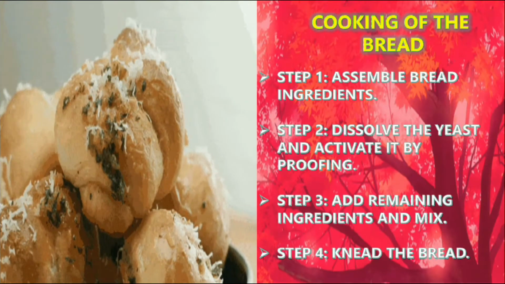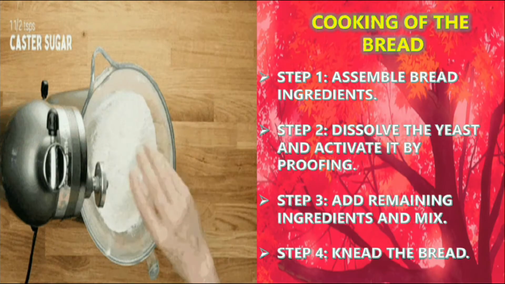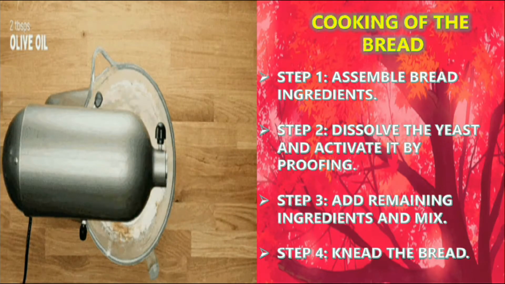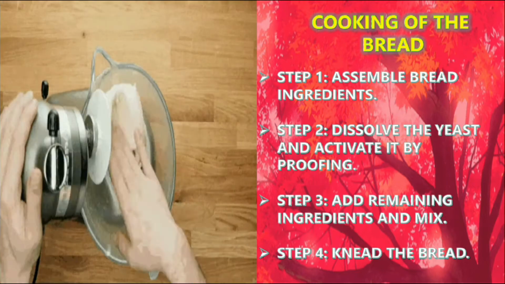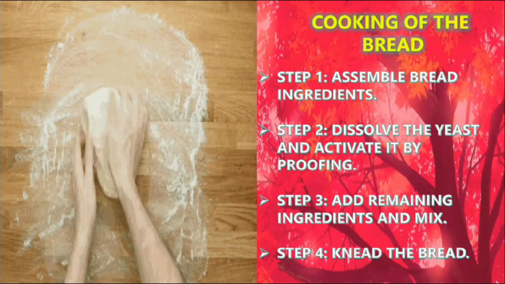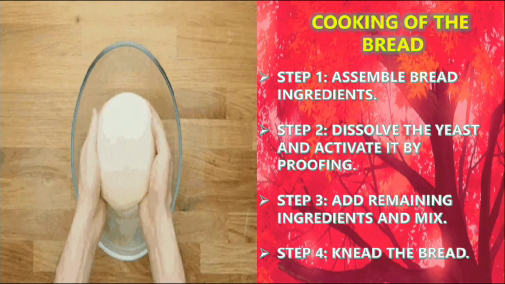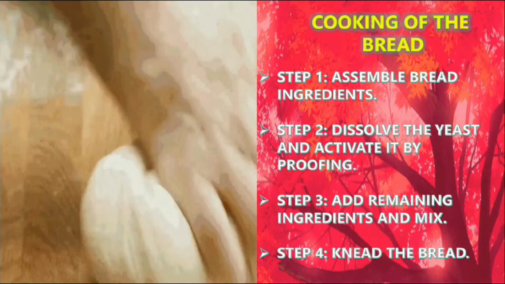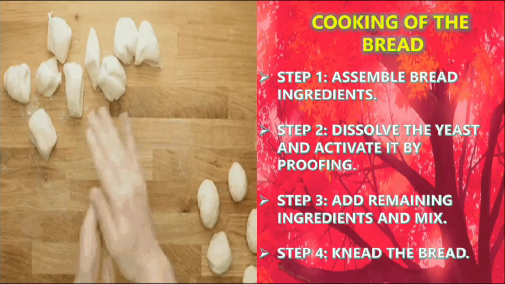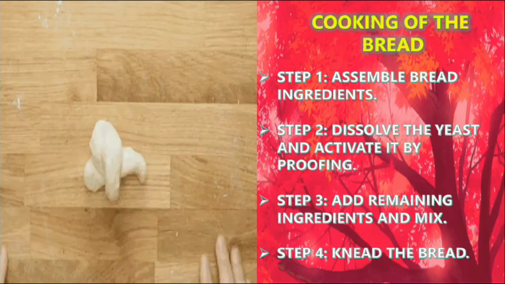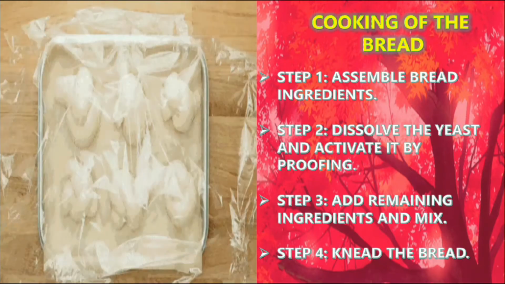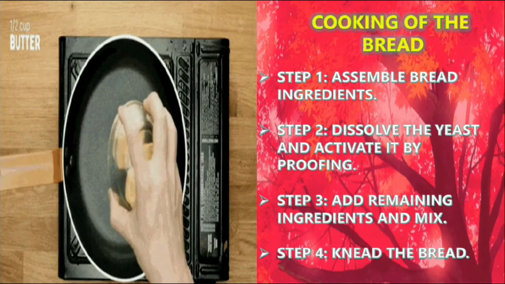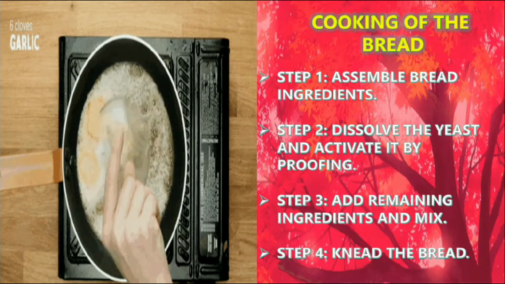So, cooking of bread. Step 1. Assemble the bread ingredients. First you have to take all the ingredients that are necessary to cook bread. Then dissolve the yeast and activate it. The next step is you have to put the yeast in the flour and mix it, pour in the water and mix it into a strong dough. Then add the remaining ingredients and mix. Again you have to mix all those ingredients that are necessary for bread.